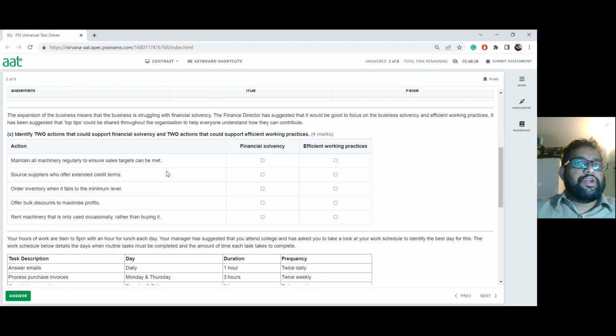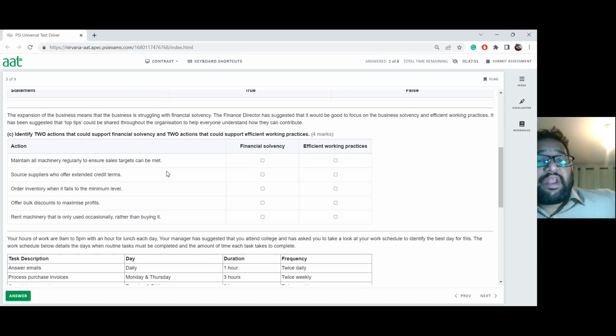Now the next part we're going to do here is all about expansion of the business, where the business is struggling with financial solvency. Obviously, you know what happened here. When you're expanding the business, buying new businesses, you pay the people who own the other business with cash or other equivalents. So that is going to give you some sort of cash crunch. We will not have enough liquidity left in the business. We may raise more liquidity by operating the new businesses we acquired, but for the time being, we need to solve the current crisis of solvency.